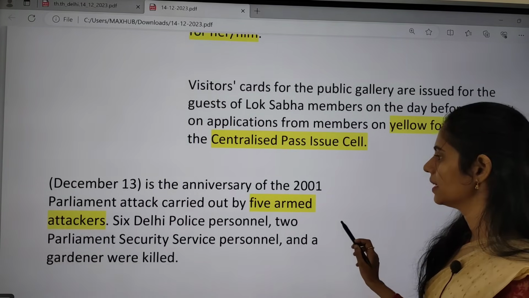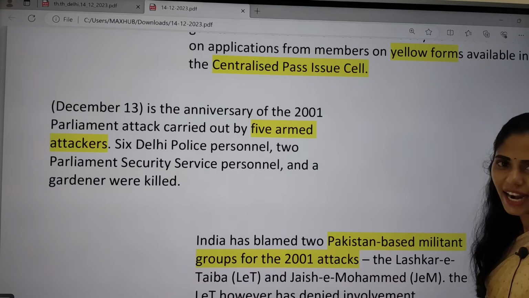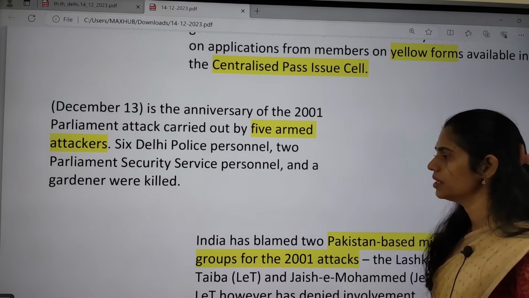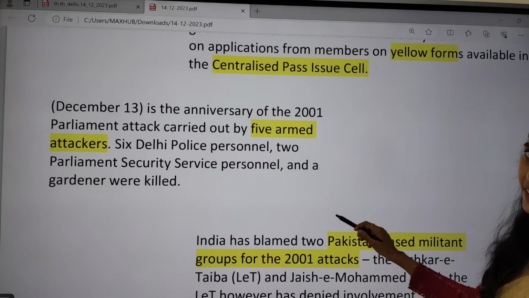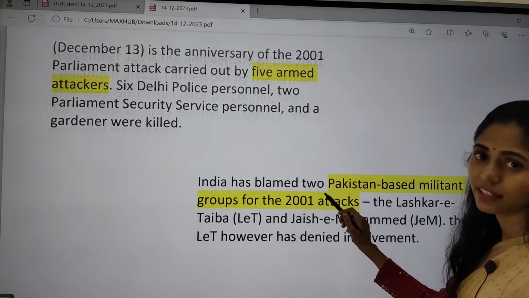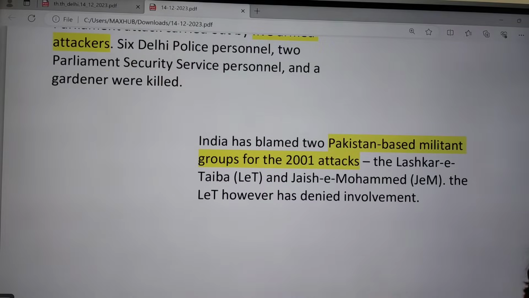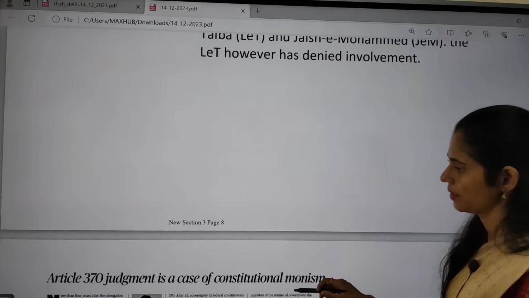December 13th is the anniversary of the 2001 parliamentary attack, in which five armed attackers attacked, and Delhi police personnel, two Parliament security service personnel and a gardener were killed. India blamed two Pakistan-based militant groups for this 2001 attack, Lashkar-e-Taiba and Jaish-e-Mohammed. Actually LeT denied involvement in this parliamentary attack.